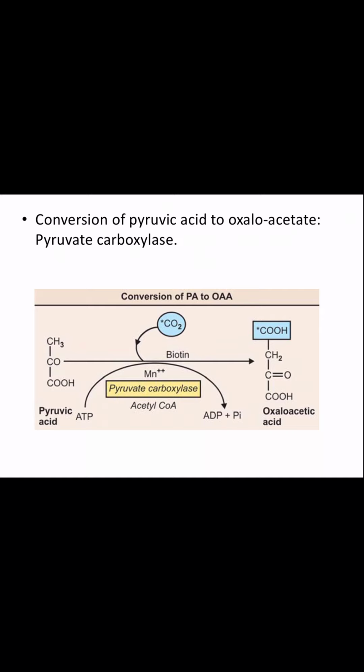The same thing, conversion of pyruvic acid to oxaloacetate by pyruvate carboxylase enzyme. So pyruvic acid is to be carboxylated. This carbon dioxide is attached to a biotin which is already attached to a carboxylase, that is pyruvate carboxylase, and pyruvic acid is carboxylated to oxaloacetic acid, right?